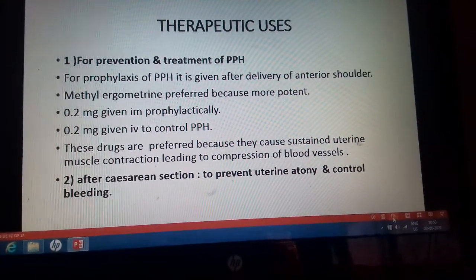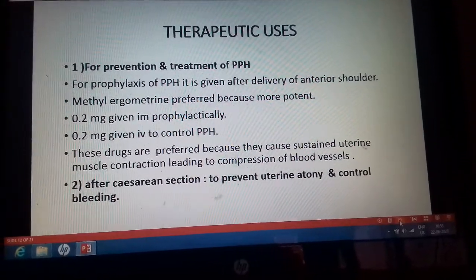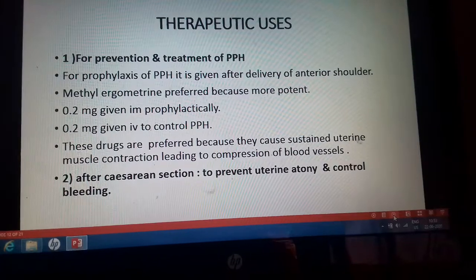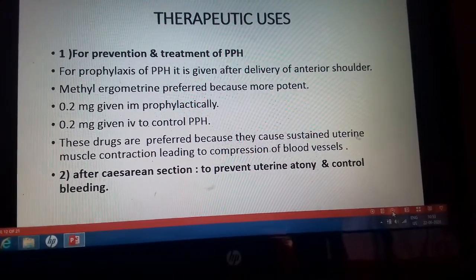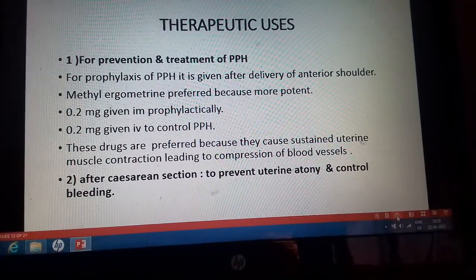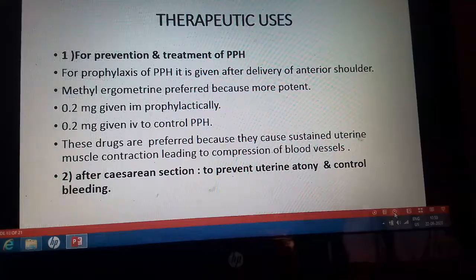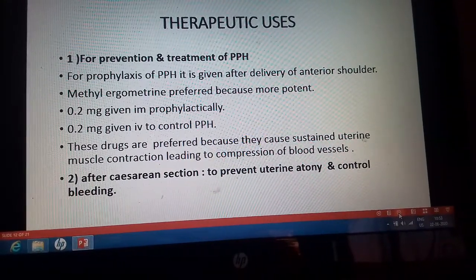Then the second use is after cesarean section, to prevent uterine atony and control the bleeding. Bleeding occurs because of uterine atony after cesarean section. Hence, after cesarean section, as a prophylactic measure, you have to give ergot derivatives to the patient to prevent the uterine atony and control the bleeding.